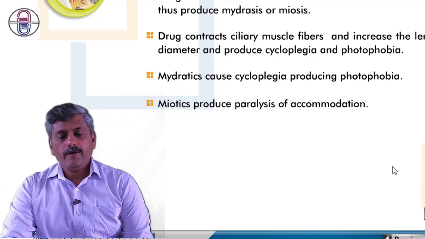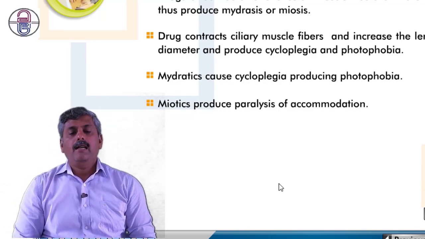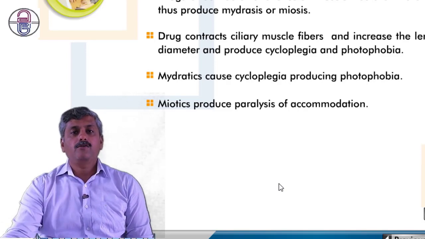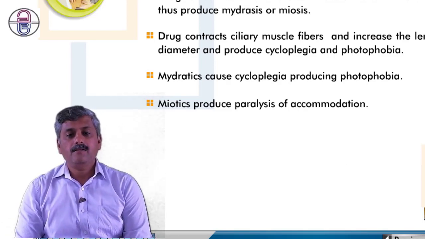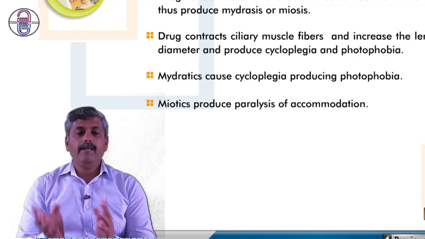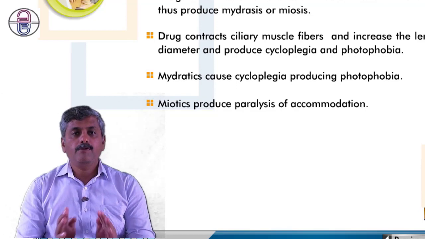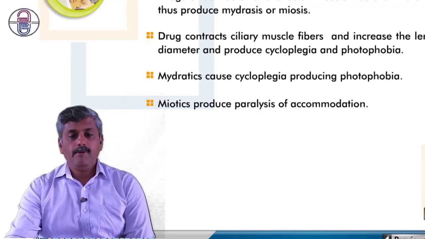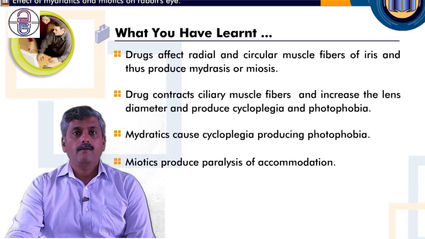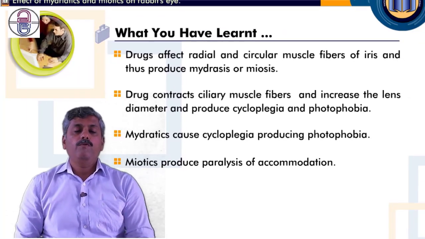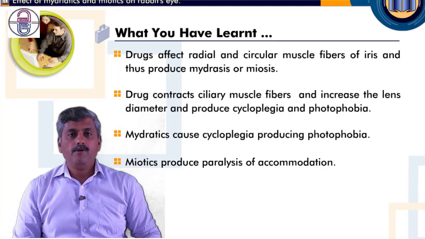So what we have learned in this experiment: drugs affect the radial and circular muscles of the iris, and depending upon which muscle it acts on, it produces mydriasis or meiosis.